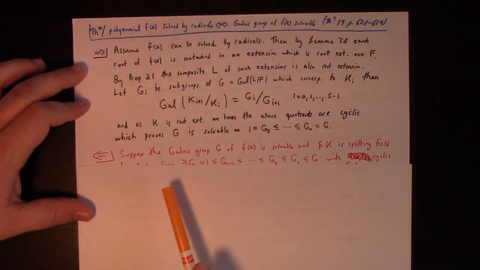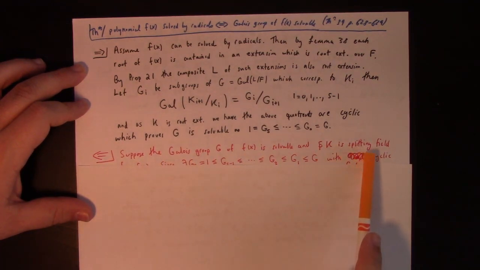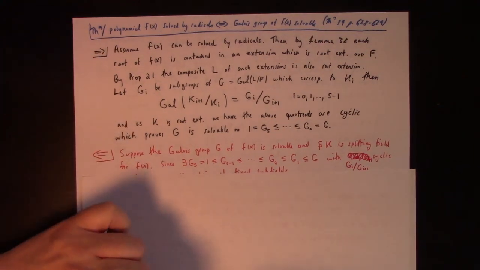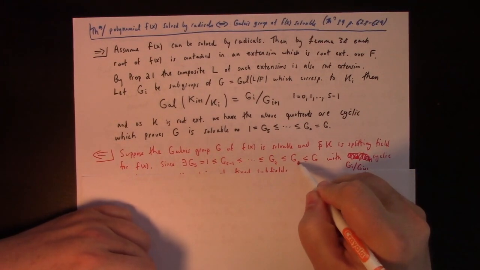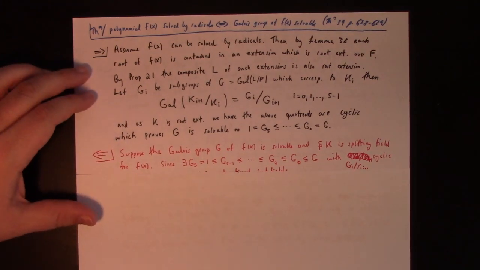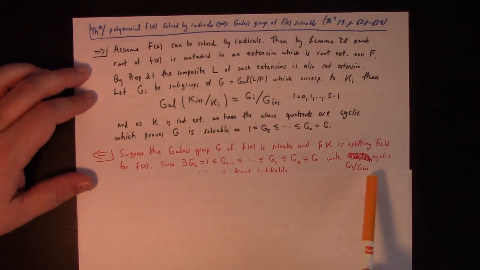The other direction: if the Galois group G of f of x is solvable, and suppose K is a splitting field for f of x, then we can look at this chain of subgroups, right? I think I forgot my counting here, G sub 0 rather. Oopsie. And so if the Galois group is solvable, then we have a chain of subgroups where the quotient of each is cyclic, right?